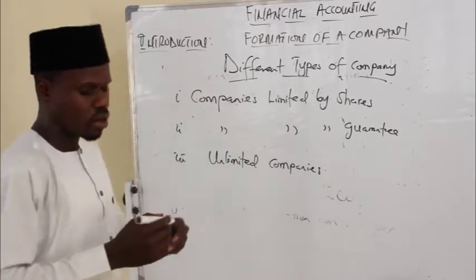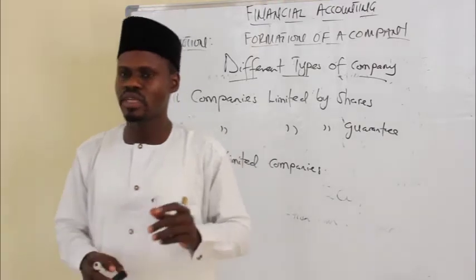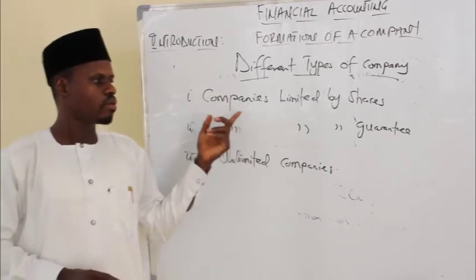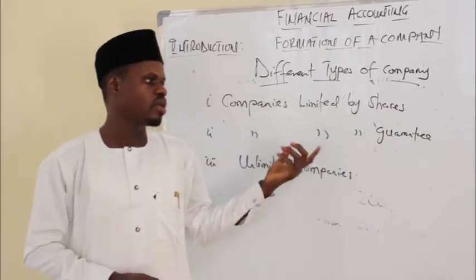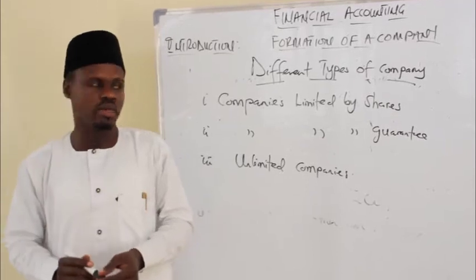So based on the Companies and Allied Matters Act of 2004, we have three different categories of a company.